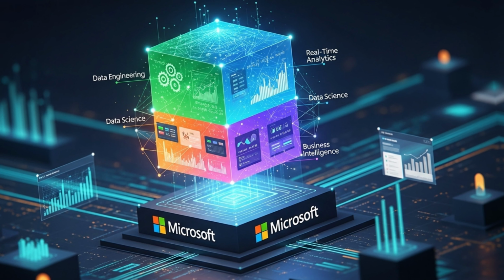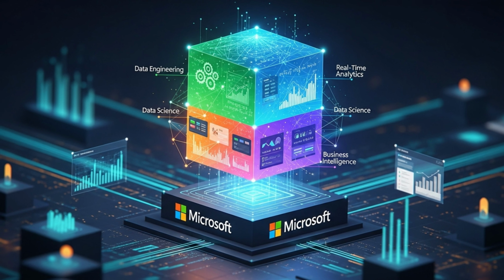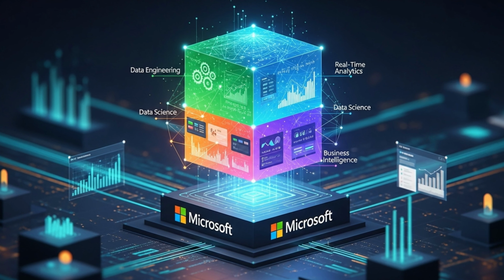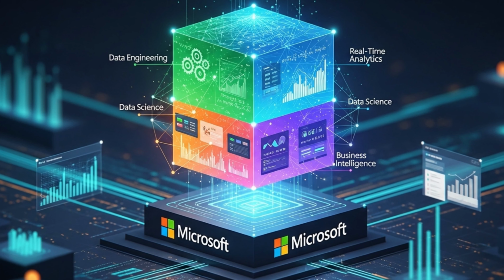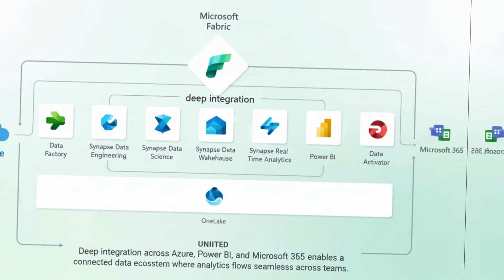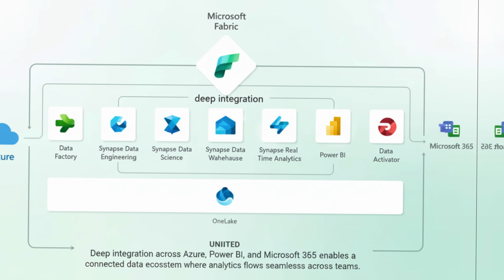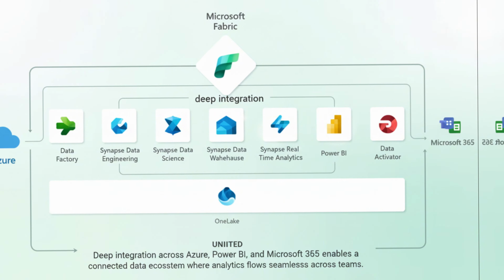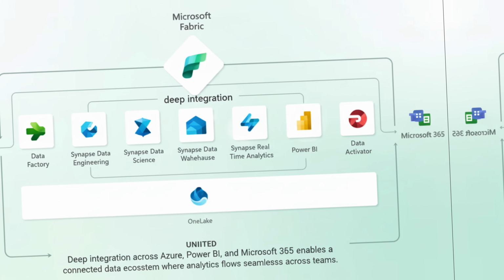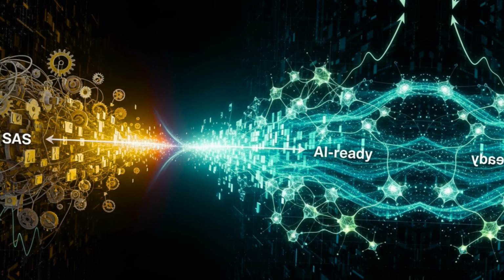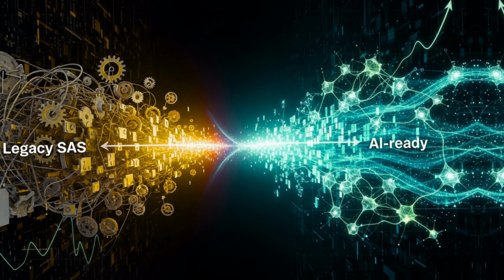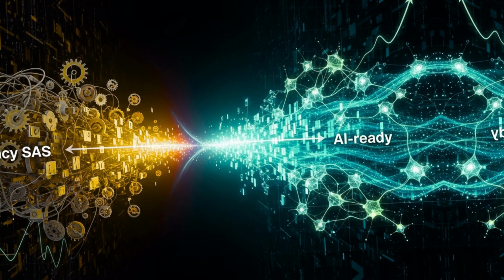Microsoft Fabric is redefining modern analytics by unifying data engineering, data science, real-time analytics, and business intelligence within a single platform. With deep integration across Azure, Power BI, and Microsoft 365, Fabric enables organizations to build a connected data ecosystem where analytics flows seamlessly across teams. This allows enterprises to transform legacy SAS workloads into scalable, AI-ready analytics pipelines.